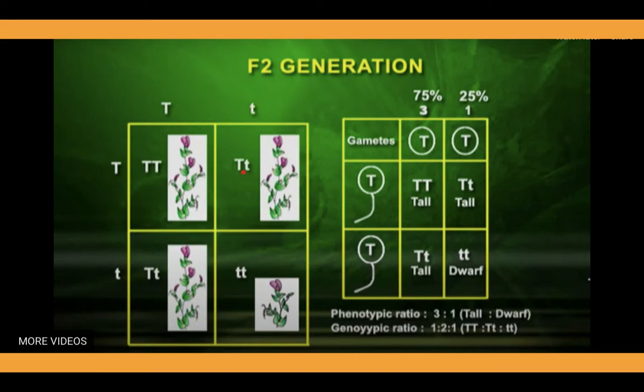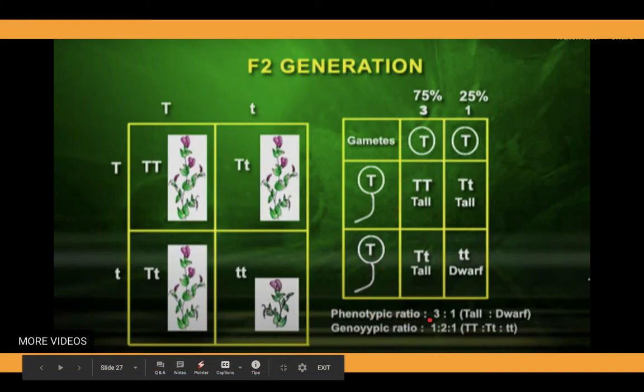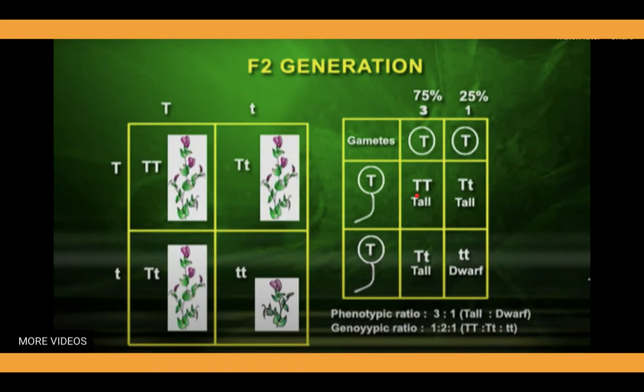capital T and small t plants of the same generation, when crossed together, there will be the possibility and combination of different traits in this manner, which you can understand with the help of the gamete distribution. In this generation, the different progenies will be in the ratio 3:1. Mendel observed that in the F2 generation, the phenotypic ratio, meaning tall and dwarf plants, was 3:1, and the genotypic ratio means three types of genotypes,